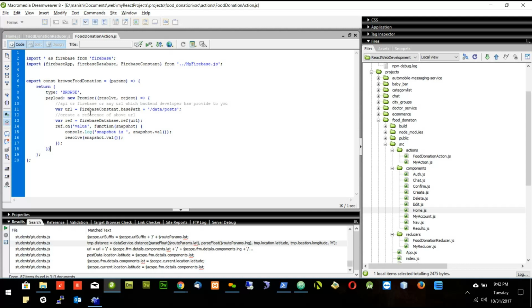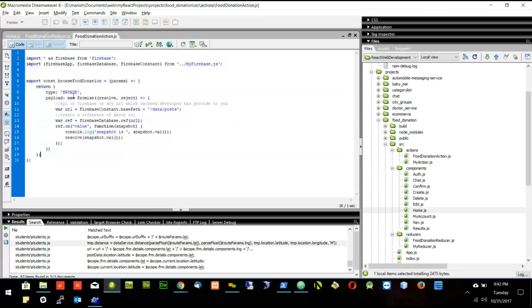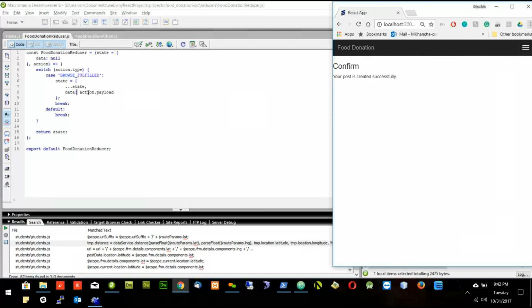Okay. So before we jump to fix this problem, first let's update this data with action.payload. This is the payload which is coming here. This is nothing but the records I'm getting from the server, and I'm updating it in the reducer with the variable data. So data will have all the values. Let's refresh the page and see if I'm getting all the values.